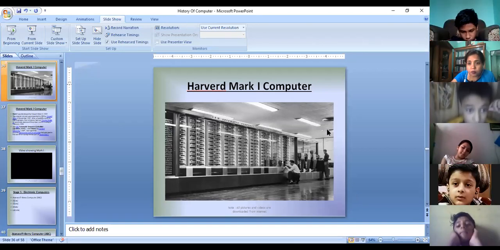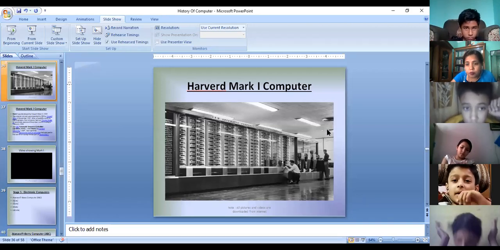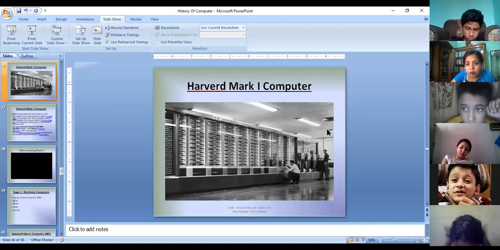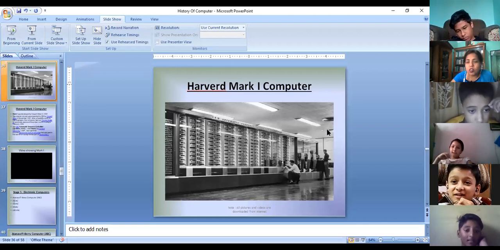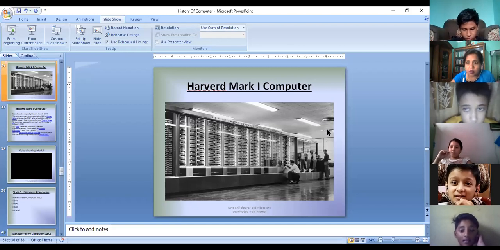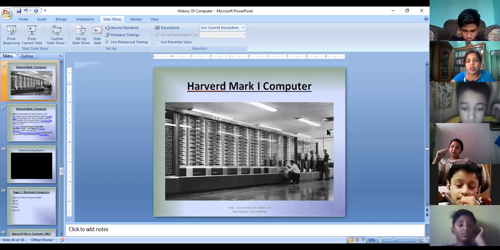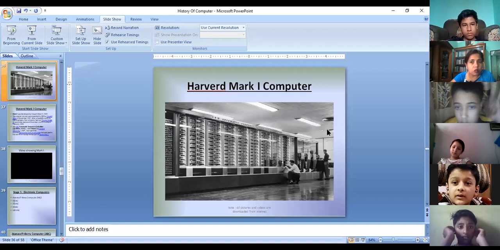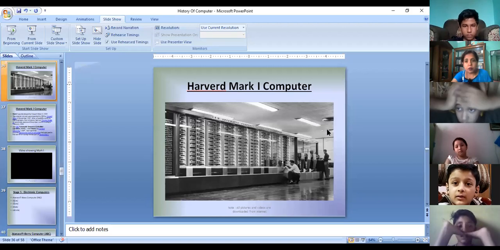Yes, Aditya. Now you can unmute. Ma'am, how many people use this computer? So many people. It was the first successful computer of that time, but it was not used for general purpose because of its size. Later on, they modified and made another machines. It was not used so widely for different purposes.